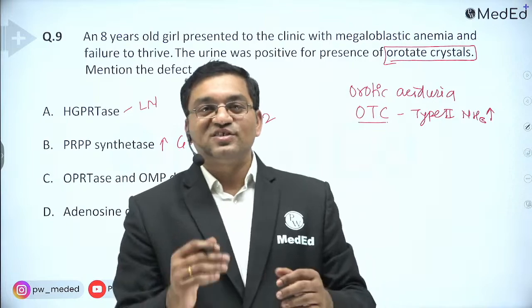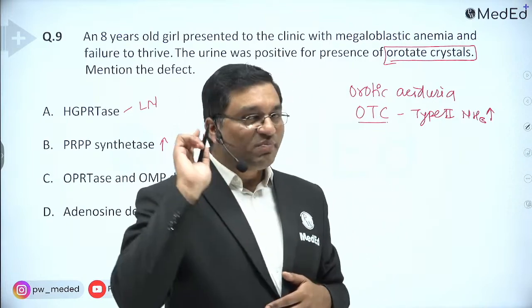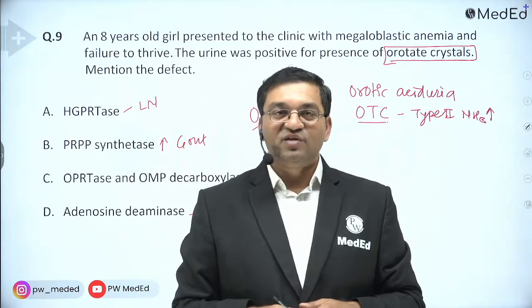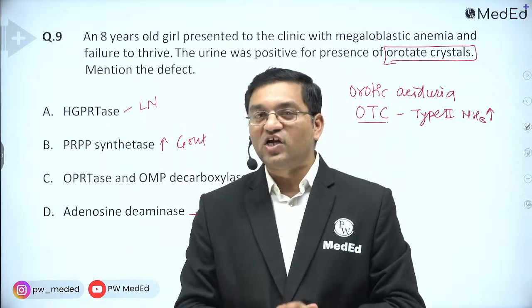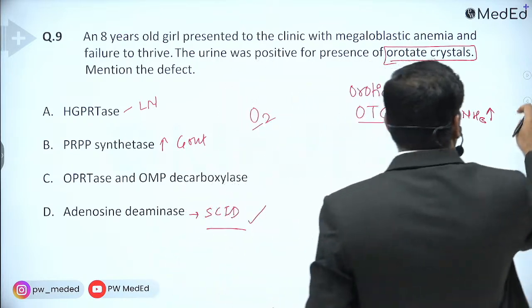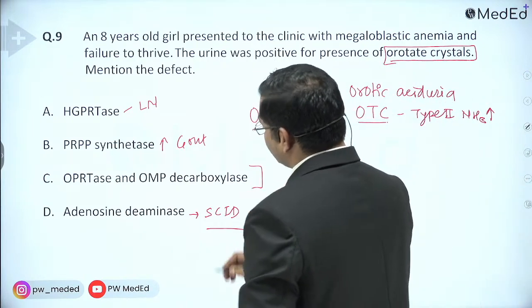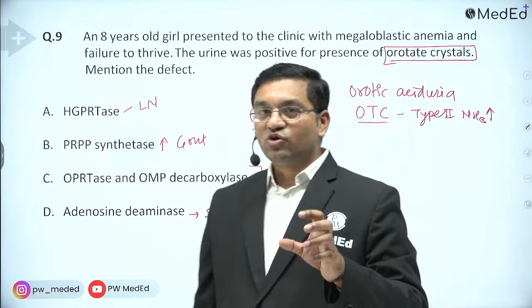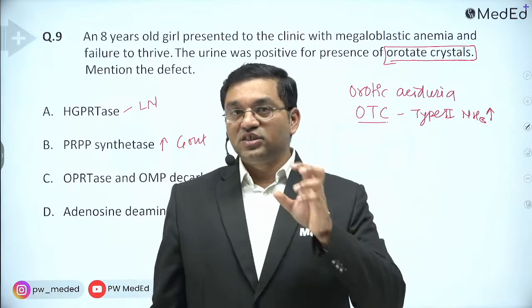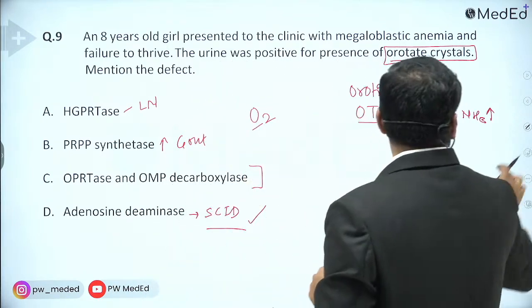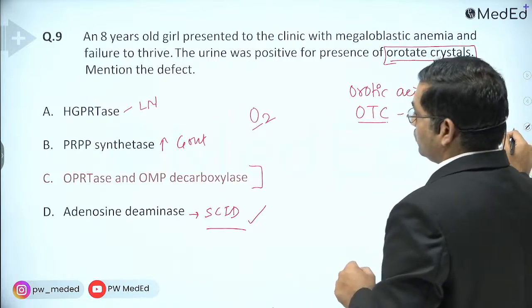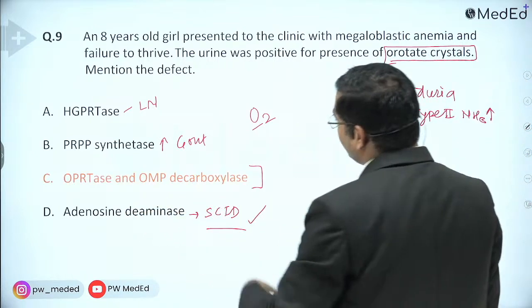Now we will discuss pyrimidine metabolism. If you remember the enzymes of pyrimidine metabolism, you can definitely draw the pathway. This is particularly important for orotic aciduria and for CPS2. So here the answer is OPRTase and OMP decarboxylase.